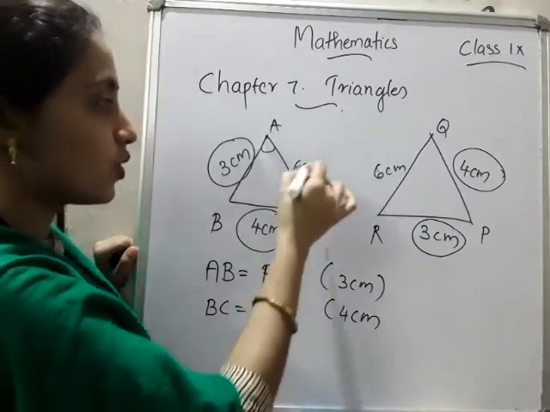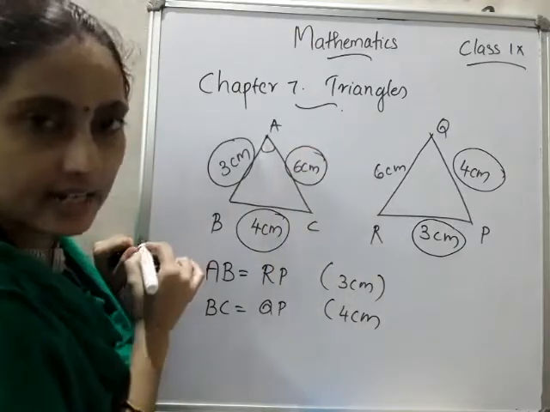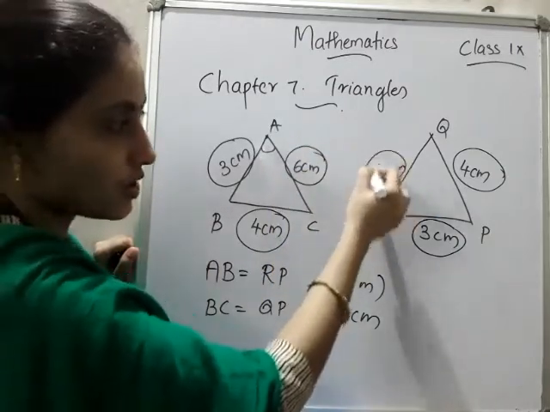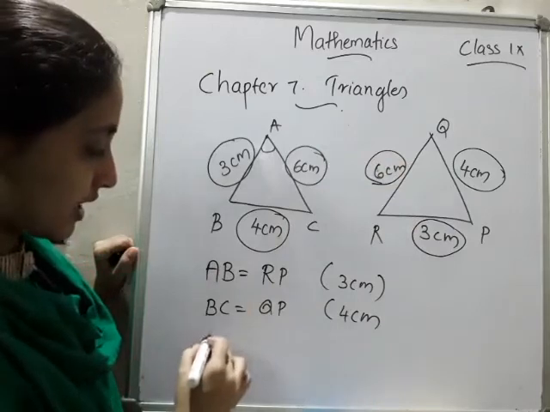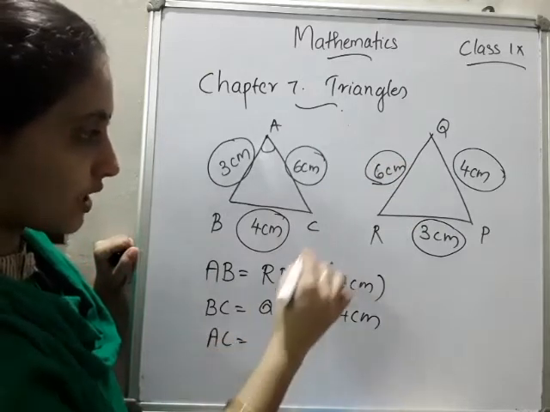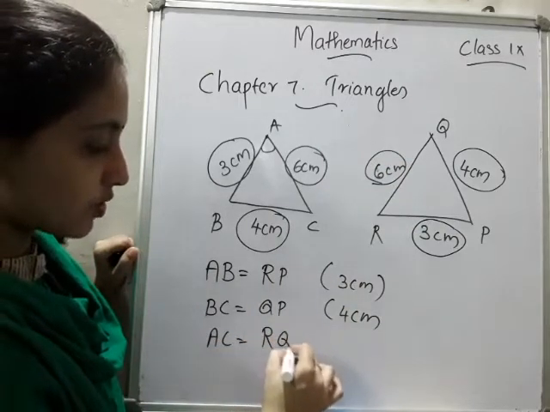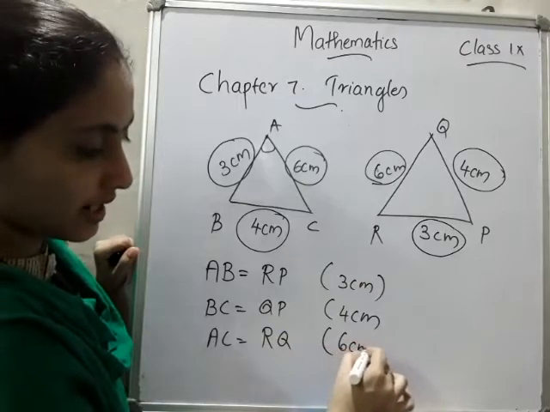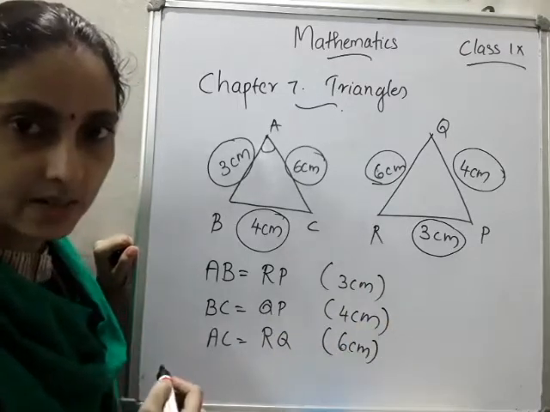Then we will move to the 6 centimeter side here. Is there any side there? Yes, here also a 6 centimeter side is there. So you can write AC will be equal to RQ. Within bracket you can write that is 6 centimeter.